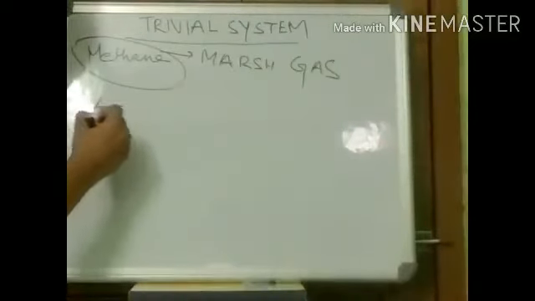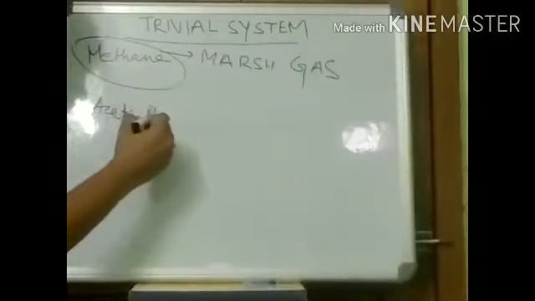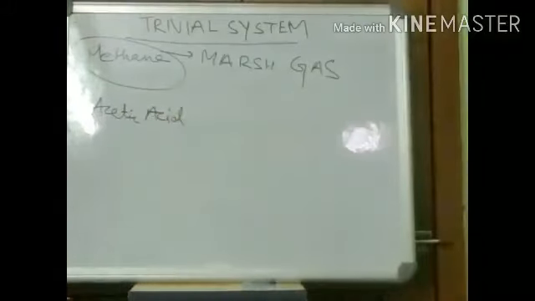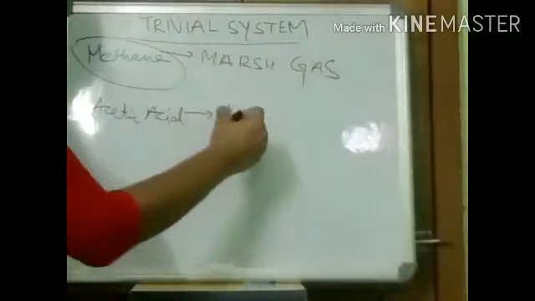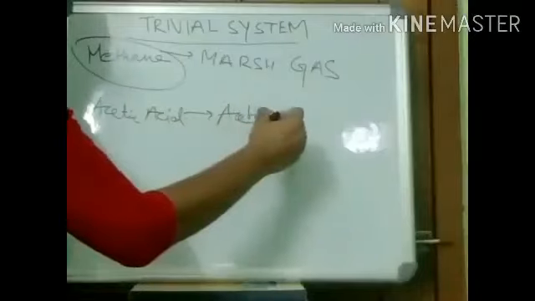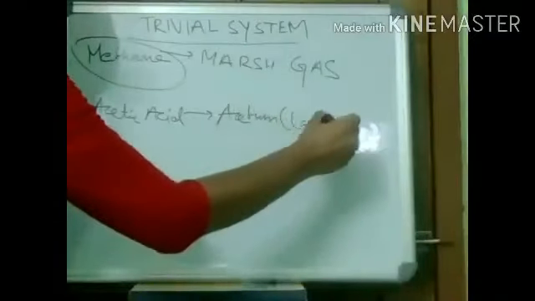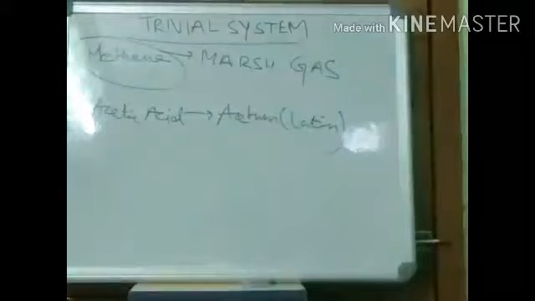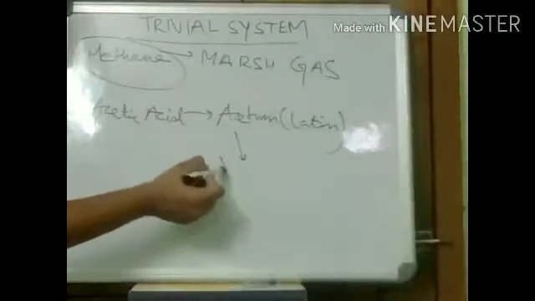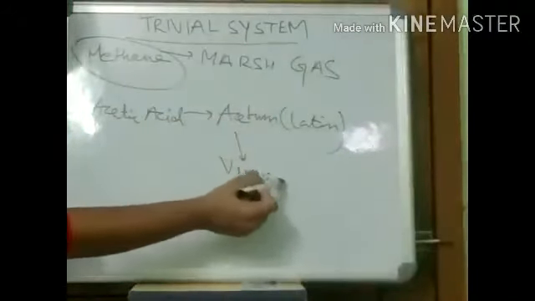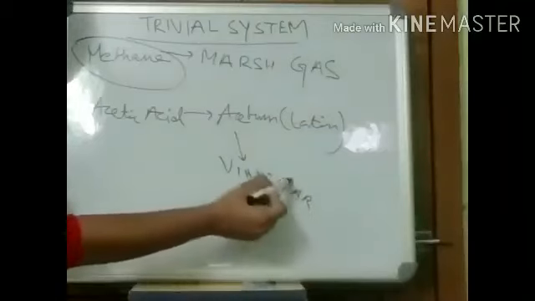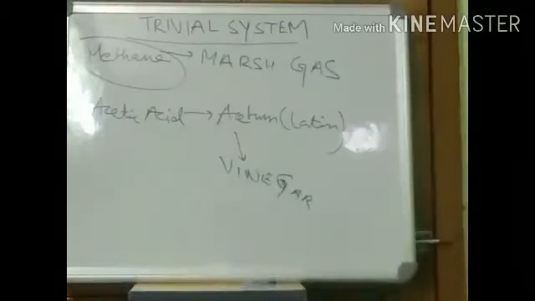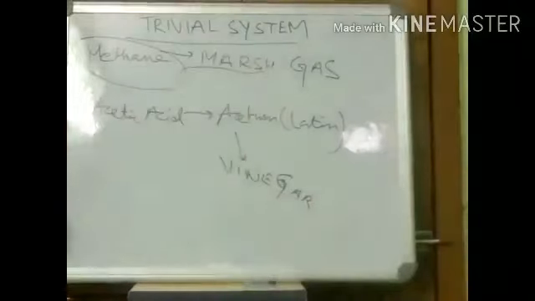Likewise, take the example of acetic acid. This was derived from the Latin word acetum. This is Latin. This means vinegar. So this is not any base of classifying, like marsh gas, because it is found in marshes.